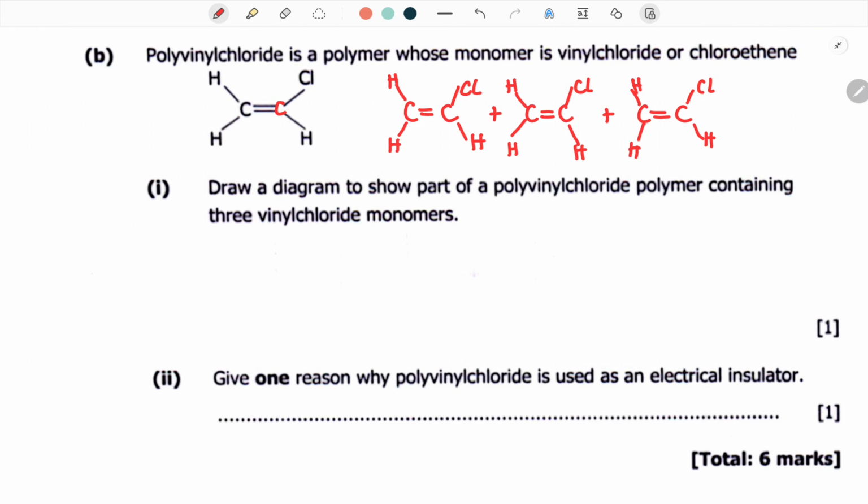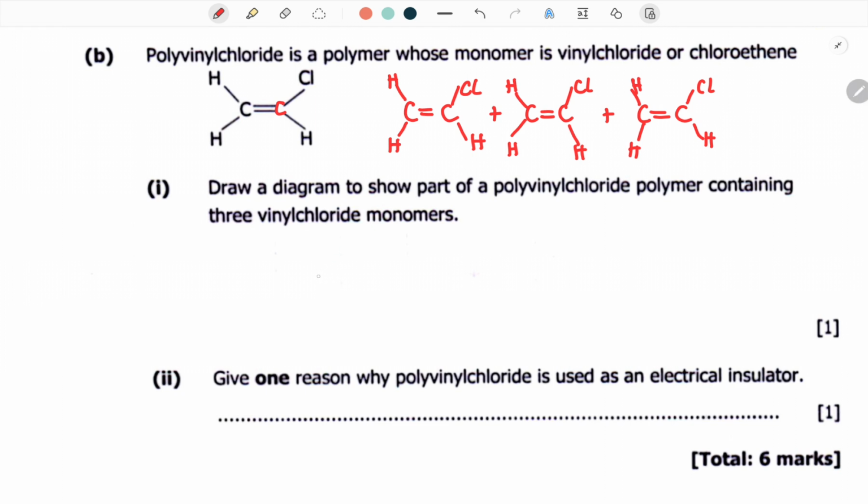Now, what usually happens in the alkene family is whenever alkenes react, the double bonds will have to break. When the double bonds break, that is the only way that these guys would be able to conjoin to each other.